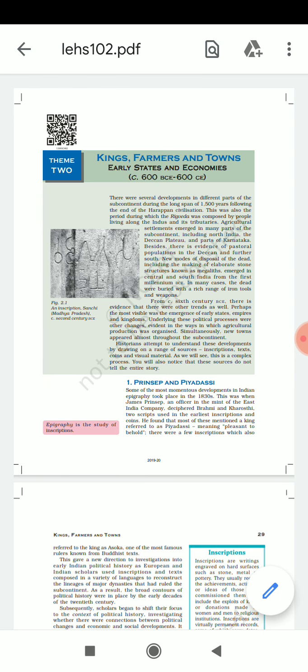After that there was a long gap among civilizations. Then Vedic civilization came, and the whole Vedic civilization is divided into two parts. One is pre-Vedic civilization or Vedic civilization, and second is later Vedic civilization.